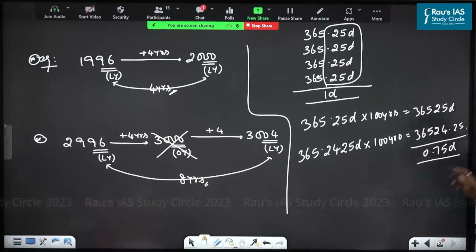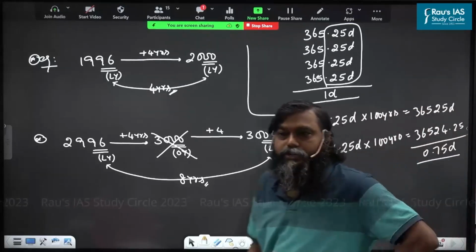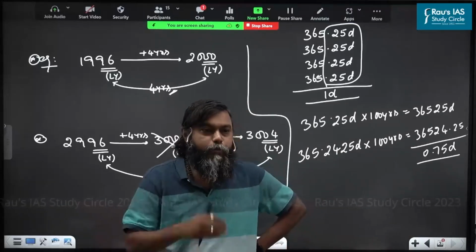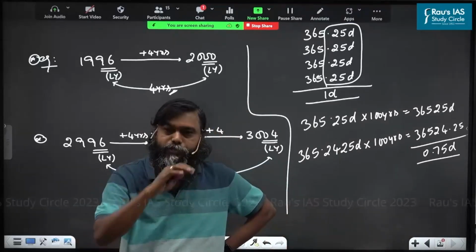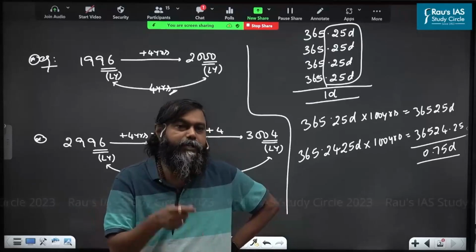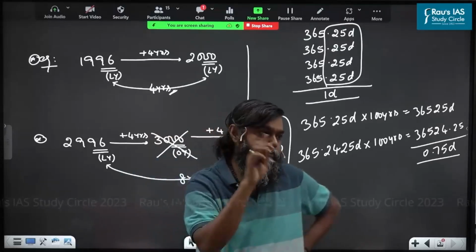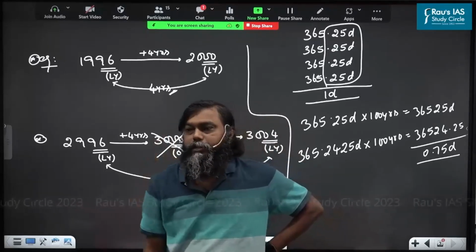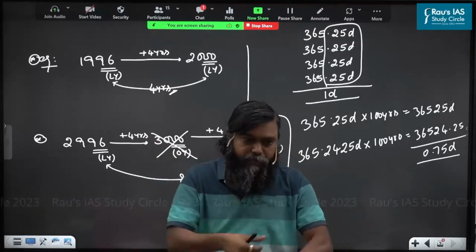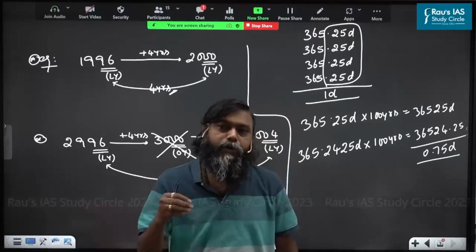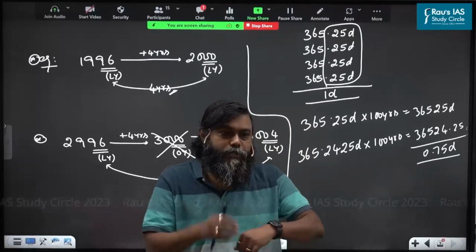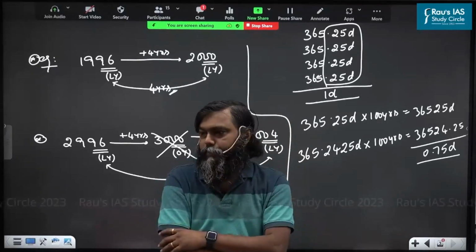That means every 100 years, the Julian calendar moves 0.75 days fast. Because of that, Easter day started coming earlier than the expected day. Does everyone understand? Your watch is 10 minutes fast. To make it correct, what will you do? Subtract the 10 minutes.